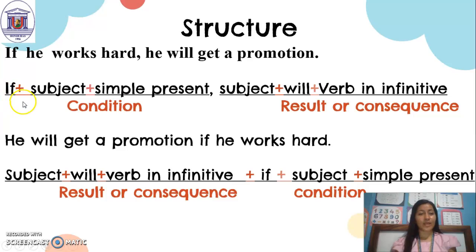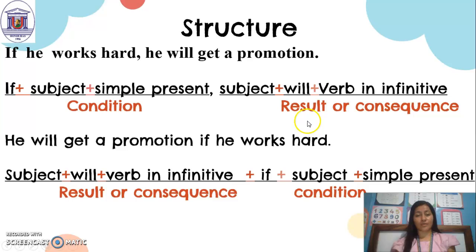Let's repeat again, please. If plus the subject plus the simple present, comma, is the condition. Don't forget it. Comma, subject, he, plus will, plus the verb in infinitive, get, a promotion, a complement, is a result or consequence.